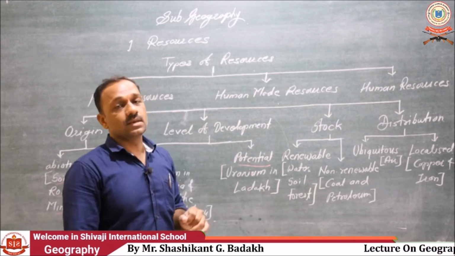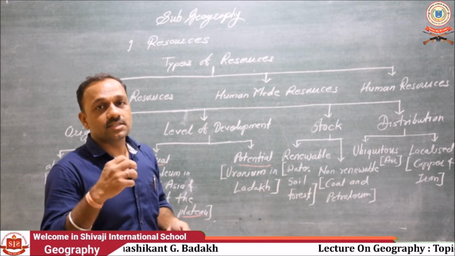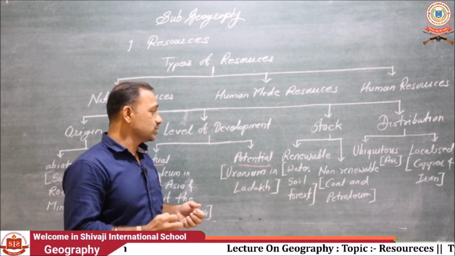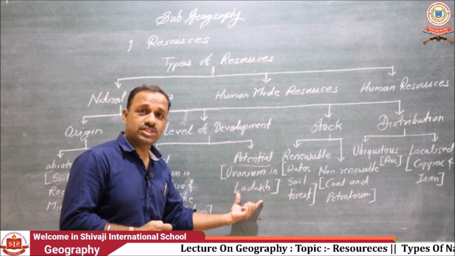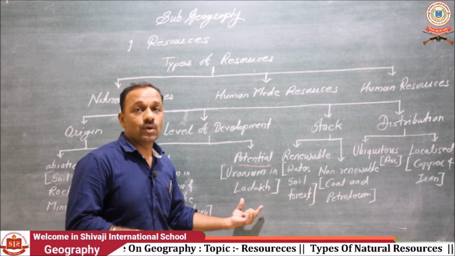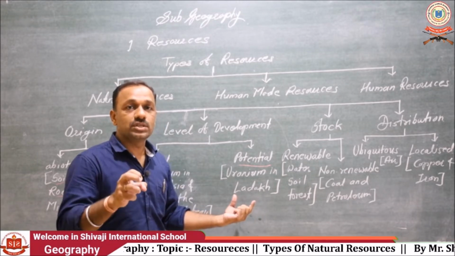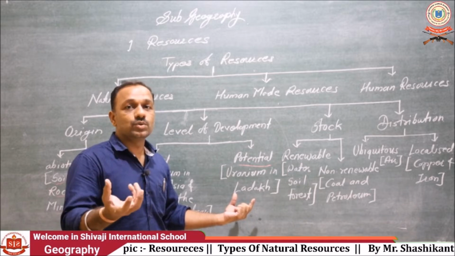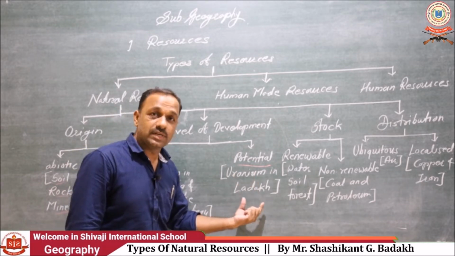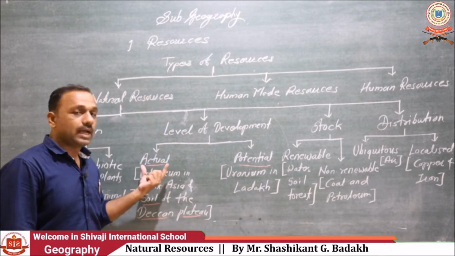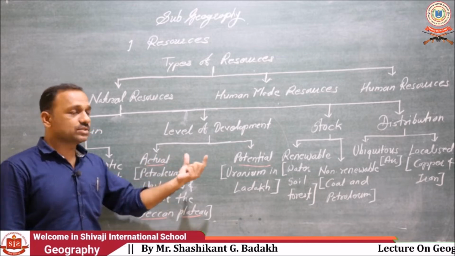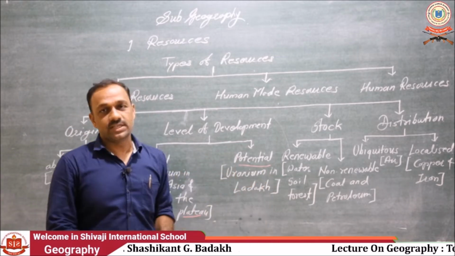One more example is high speed winds. High speed wind was a potential resource 200 years back, but now we have the technology to convert it into electricity, so it has become an actual resource. Hope you understood what is meant by actual resources and potential resources.